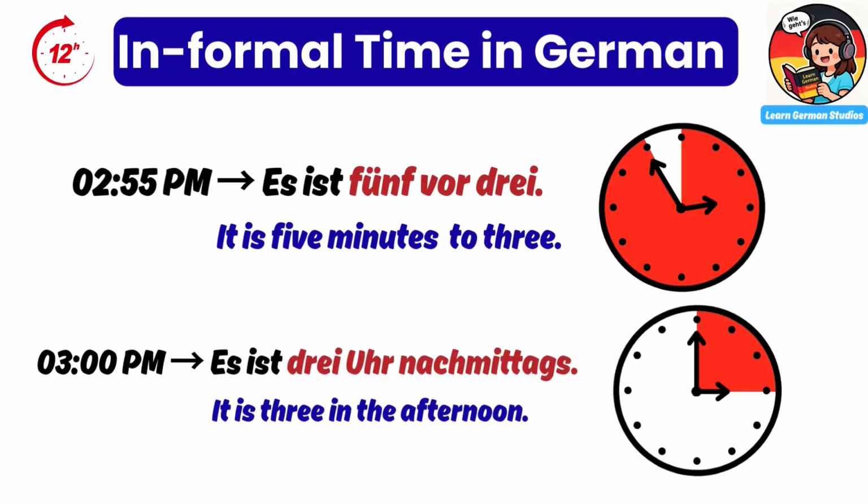Es ist 5 vor drei. It is 5 minutes to 3. Es ist 3 Uhr nachmittags. It is 3 in the afternoon.